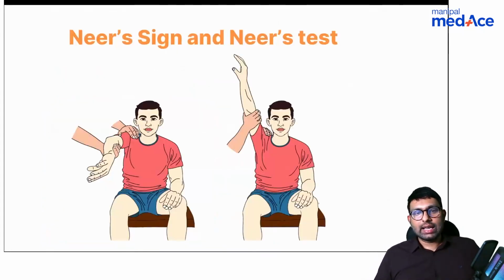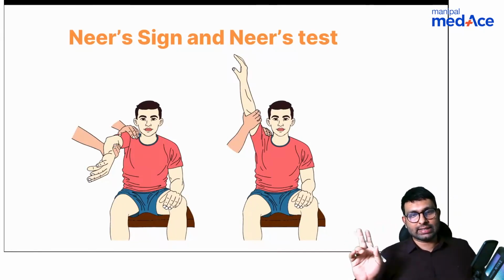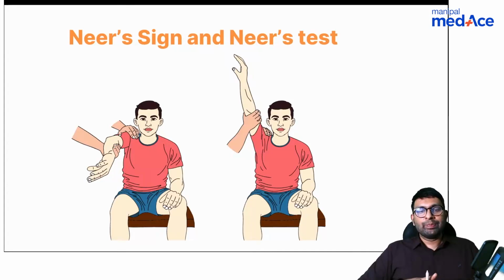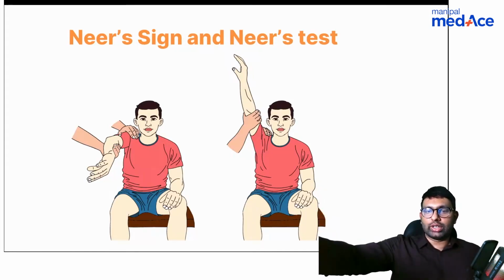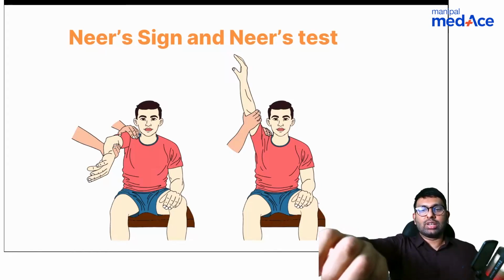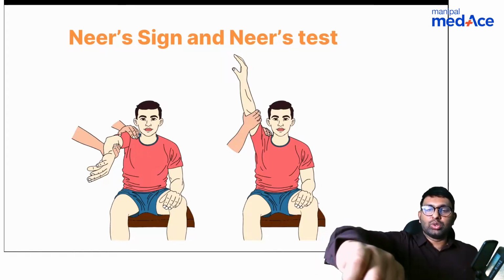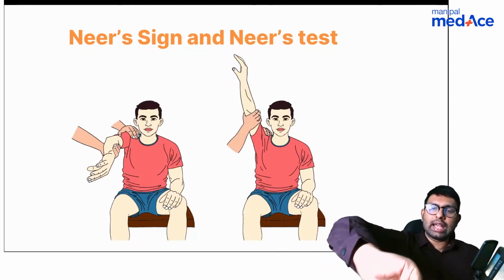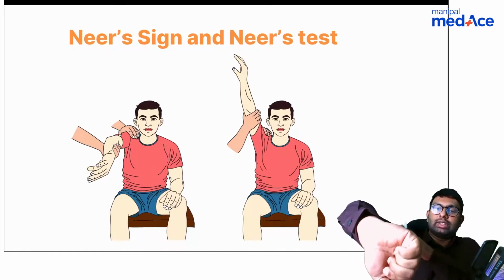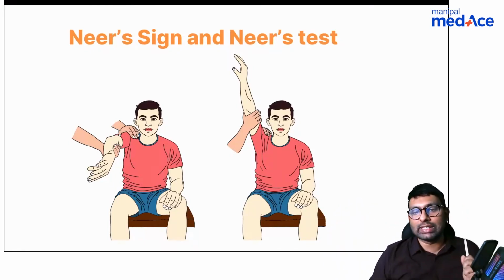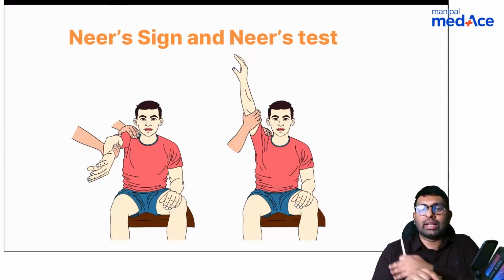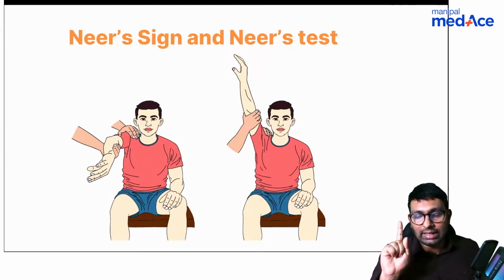So right, it is Neer's sign and Neer's test. Two different things. For Neer's sign, you ask the patient to keep forward flexion and then you do internal rotation. You keep it in forward flexion and try to do the internal rotation movement, and at this moment of internal rotation with this much forward flexion, the patient will complain of severe pain in the subacromial space. This is Neer's sign.